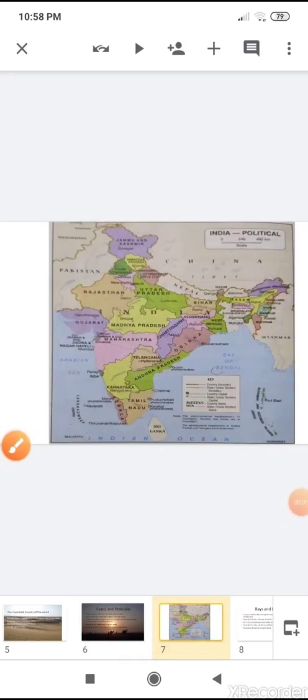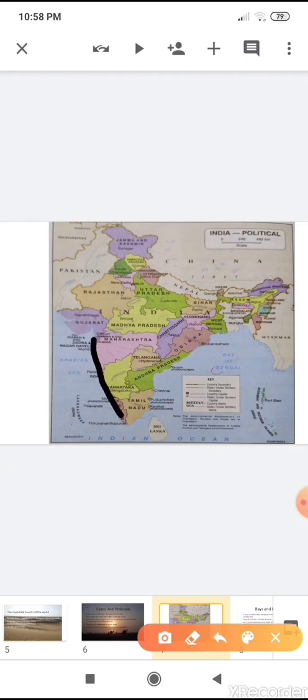You can see here the map of India. These areas which are near to the sea are called coast. So the land, the area which is near or which meets the sea is called coast. So these areas are the coast.